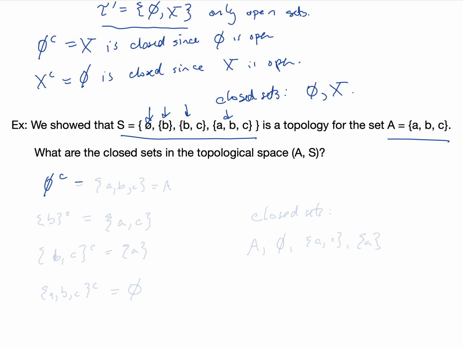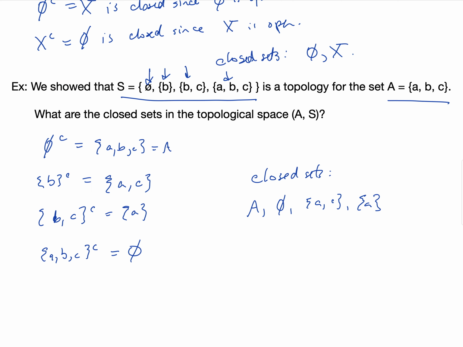The empty set complement is the whole space A, B, C. Next, the complement of {B, C} is just {A}, and the complement of {A, B, C} is the empty set. So the closed sets are exactly those: {A, B, C}, the empty set, {A, C}... and {A}.